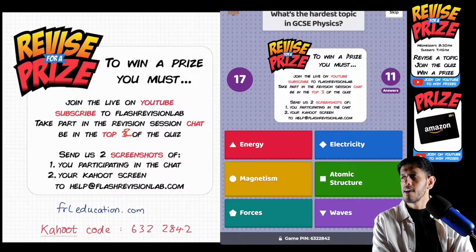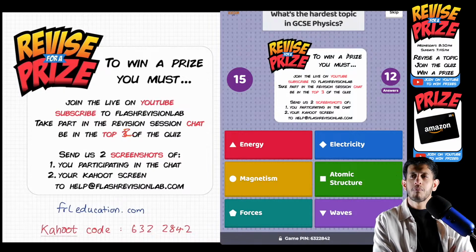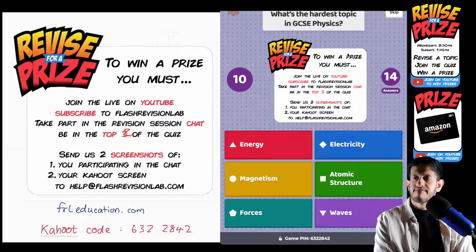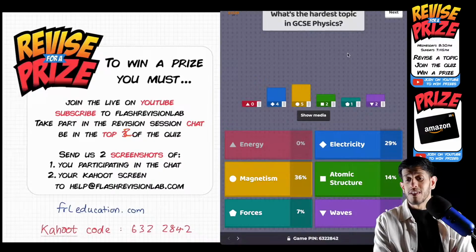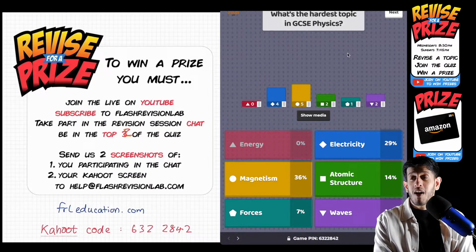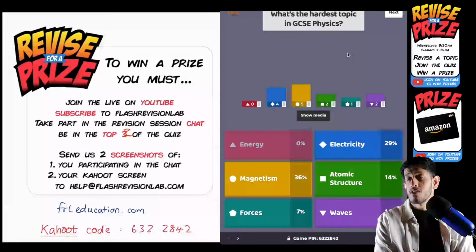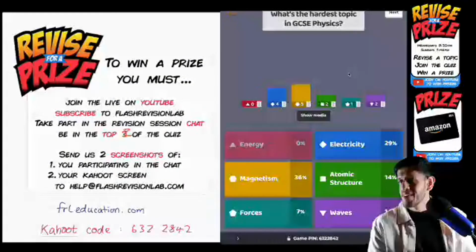Quite a few answers mostly there. Let's see. Yeah, some people say magnetism. I would personally say magnetism is one of the harder ones. Yeah, maybe magnetism and some of waves. It depends. Some of it can be tricky, but when I was learning, I always thought magnetism, and it was always near the end, right? It's one of the last topics, so always one that's a bit more tricky to get. But where do people lie? A lot of people have said that. Yeah, 36% of people have said magnetism. Okay, so people are finding that a bit tricky. Electricity also, probably why. But you guys, it's exactly what we do these things for.